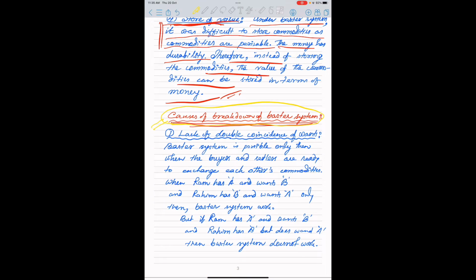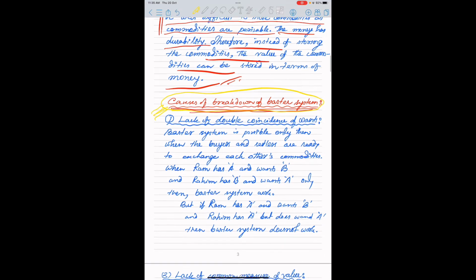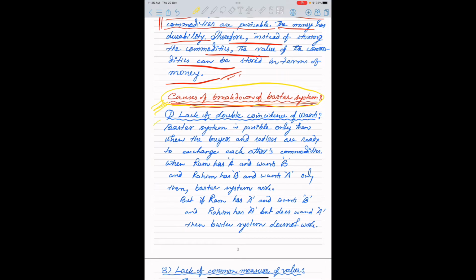What are the causes of the breakdown of the barter system? First of all, you see the lack of double coincidence of wants. Suppose A has X and needs Y, B has Y and needs X. In such a case, the barter system is possible because there is coincidence between the buyers and the sellers.